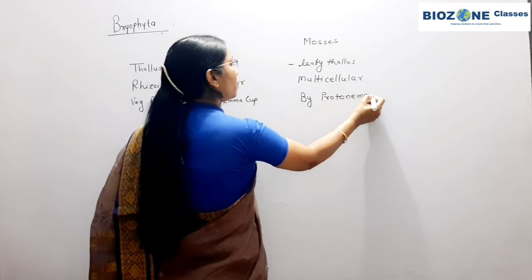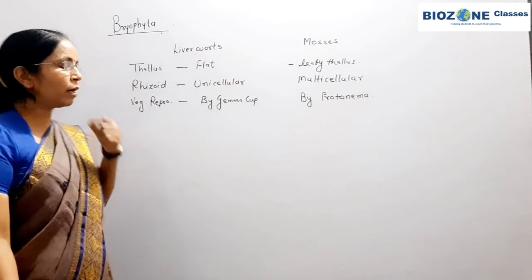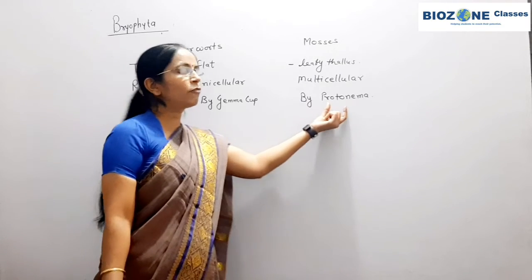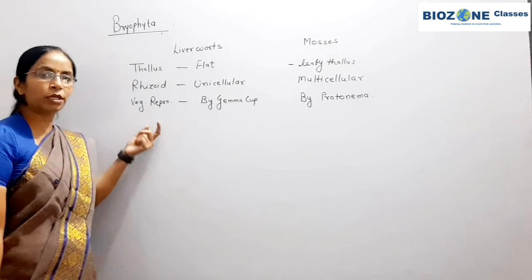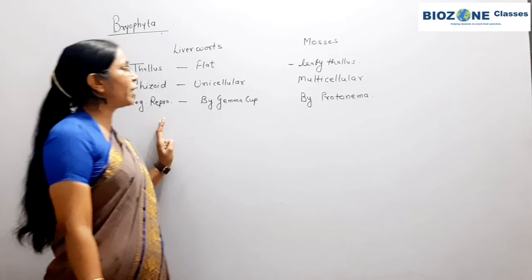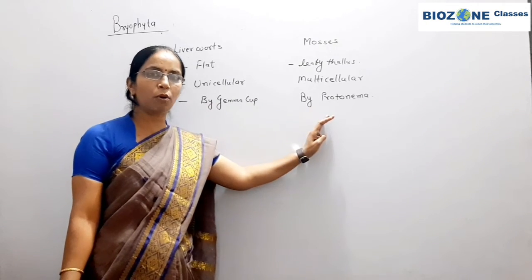So simply remember that fission, budding and fragmentation of protonema is responsible for vegetative reproduction. The sexual reproductive organs, male and female, are similar in both.